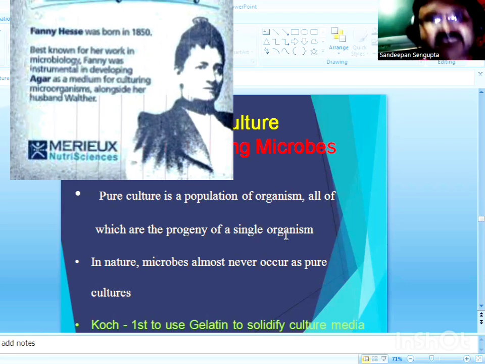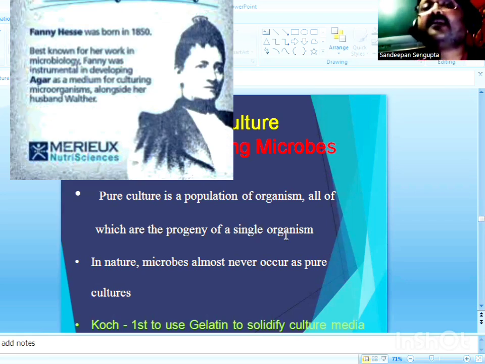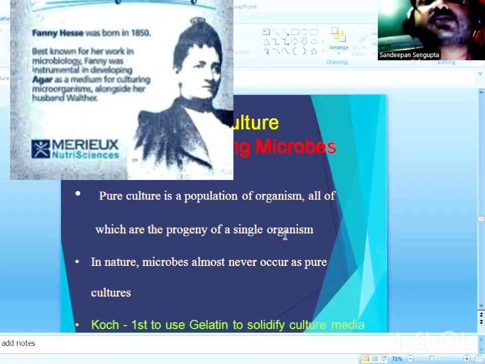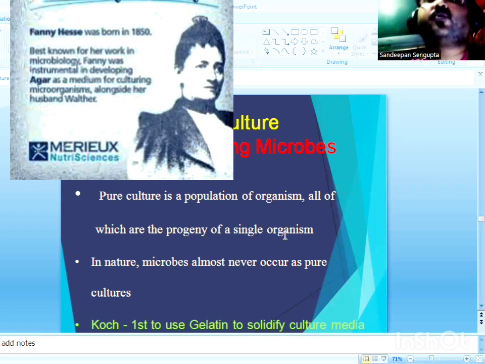So Fanny Hesse concluded that it's not gelatin, but agar that can be used as a solidifying agent to prepare solid media plates for growing microbes under laboratory conditions.